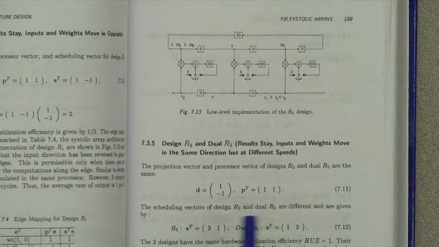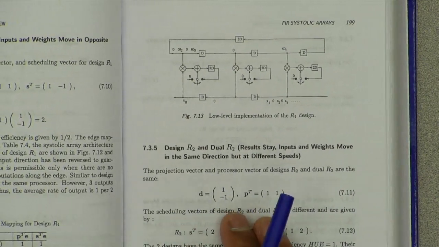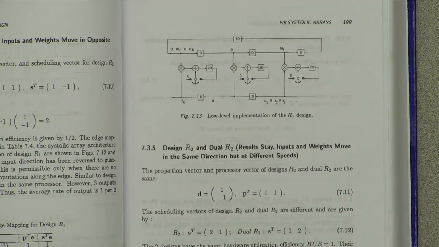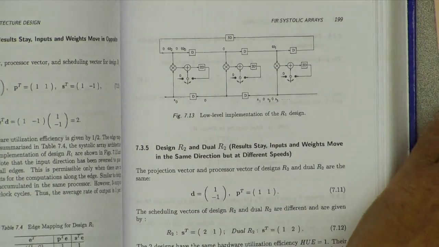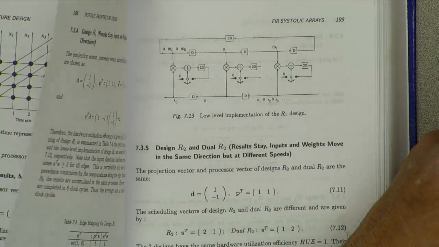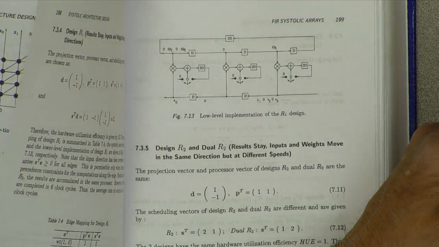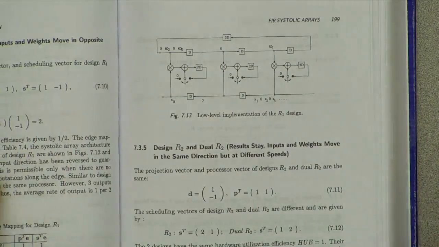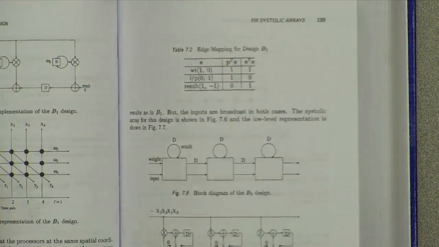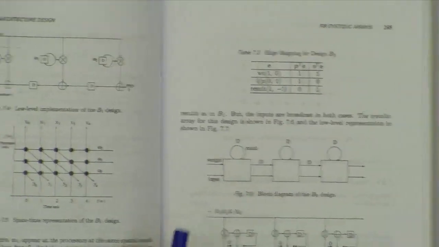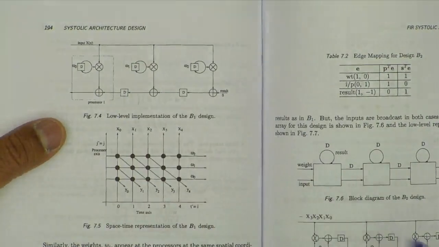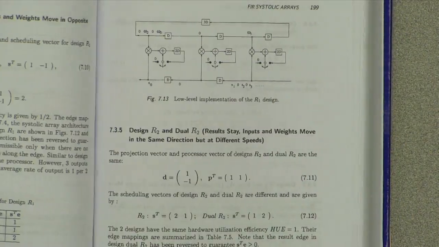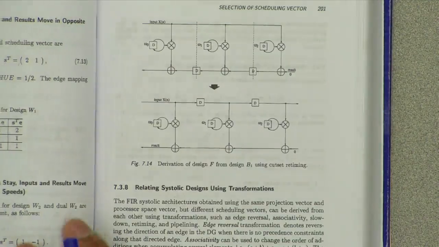Sometimes for some of these mappings, if you go through the book, maybe in your homework, we have to reverse. For example, sometimes instead of taking the input X up, we may take it down to make sure that P transpose E is non-negative.